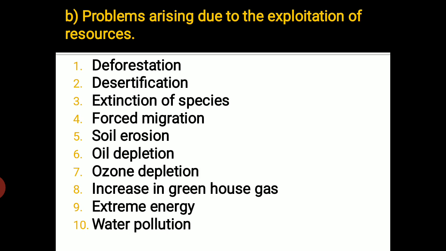Now these holes, what happens because of that? These holes let the ultraviolet rays get onto the planet earth, which are very harmful to the people on the earth, right? So that creates a real problem. These types of rays actually even cause skin cancer, or cataracts, or harm animals in different ways. So the ozone layer getting depleted due to these gas emissions is again one of the major problems that happens when we extract or exploit too many resources, right? So that is about ozone depletion.